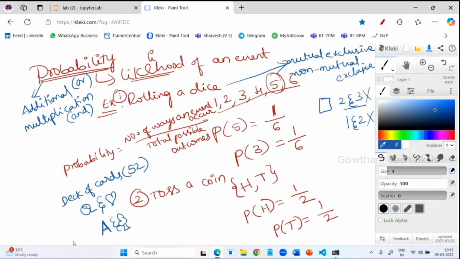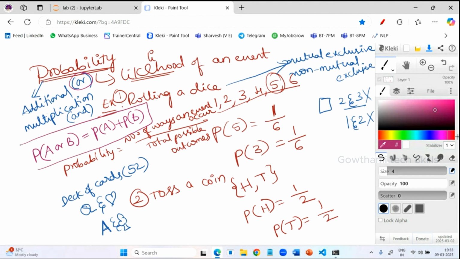So what is the formula for mutually exclusive? The addition probability, which I said is the OR probability: probability of A or B is equal to probability of A plus probability of B. Okay, so this is the formula for mutually exclusive.